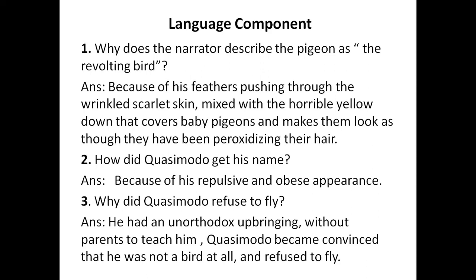Now the second one, how did Quasimodo get his name? Because of his repulsive and obese appearance. So this also is directly taken from the text, from the passage. So this also becomes a referential question. Why did Quasimodo refuse to fly? He had an unorthodox upbringing. Without parents to teach him, Quasimodo became convinced that he was not a bird at all and refused to fly. Again, this is a referential question.